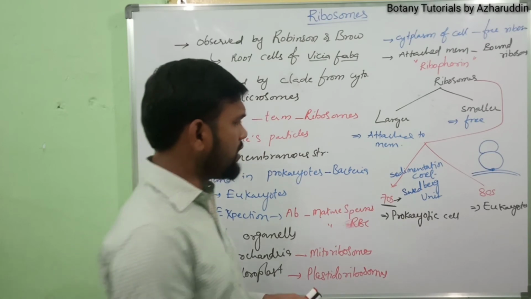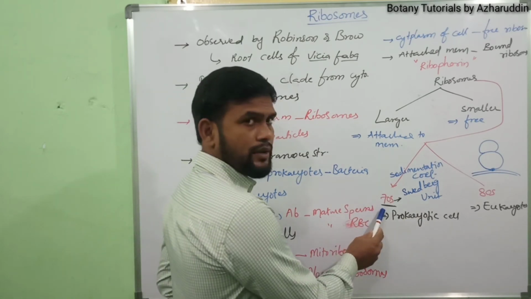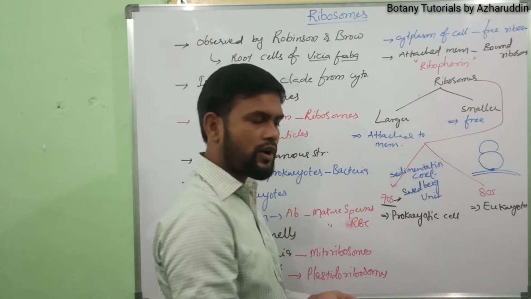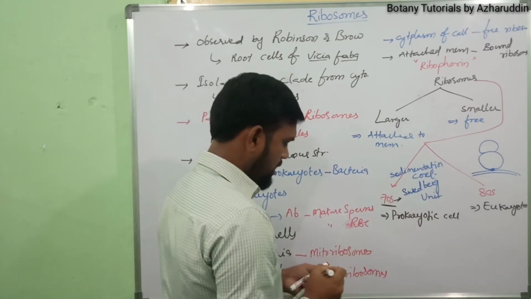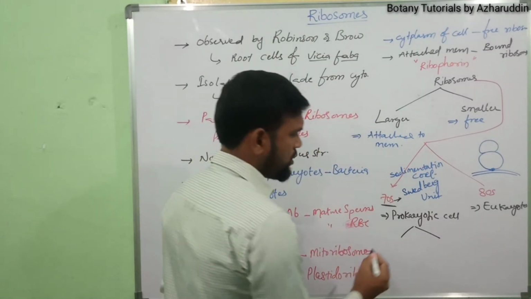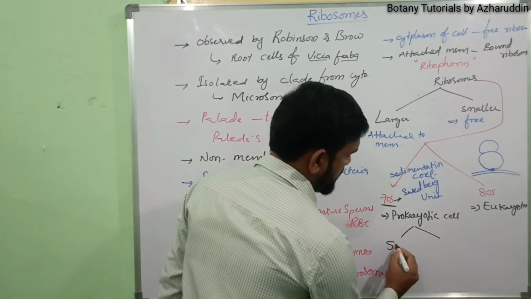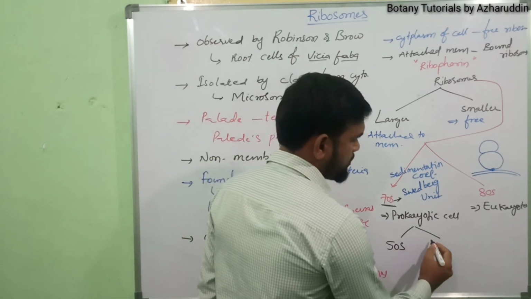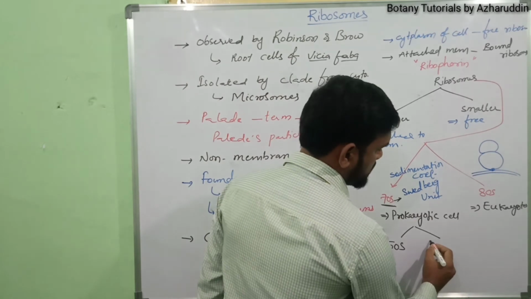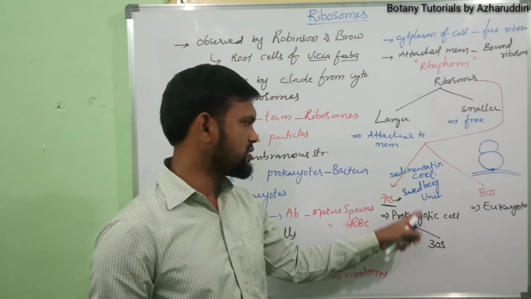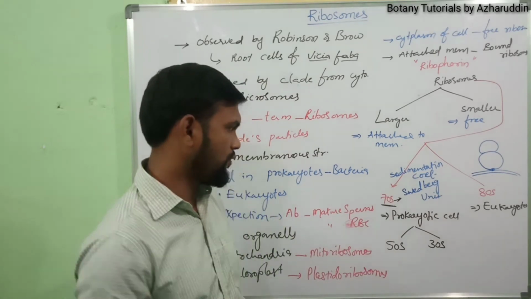Again, the 70S ribosome has two subunits, larger and smaller. The larger subunit is about 50S, and the smaller subunit is about 30S. These are the Swedberg units or sedimentation coefficients.